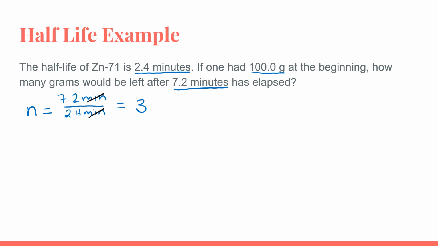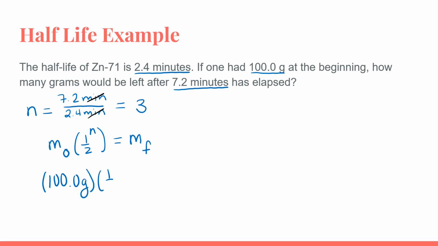The next thing we want to do is plug it into that formula. So our original mass times 1/2 raised to the power of n is equal to our final mass. Our original mass in the problem is 100 grams times 1/2 raised to the 3rd power, since we found that in our first step. When we plug that into our calculators, we get an answer of 12.5 grams. Remember, grams are the only unit that we're looking at in the problem, so they would be the only unit in our answer.